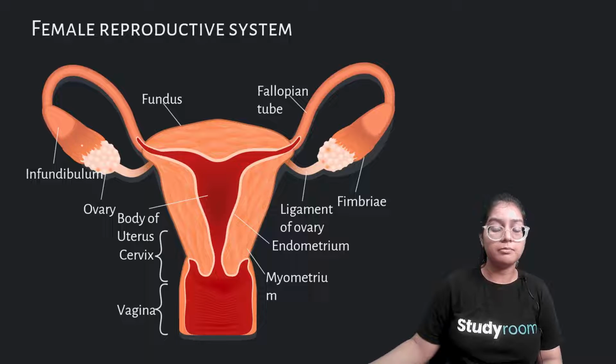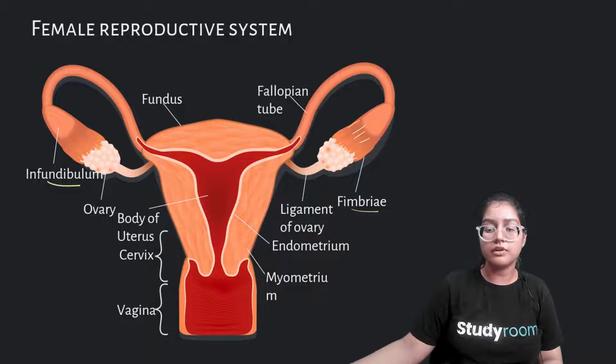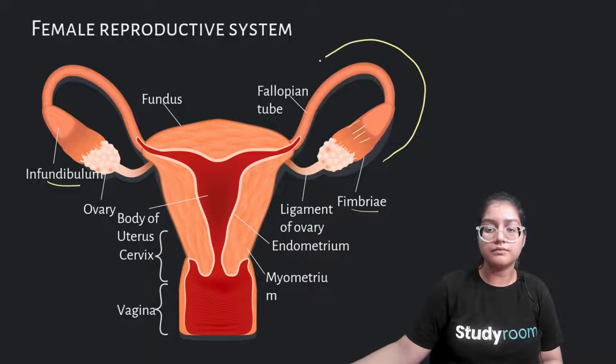And here we have parts. This is the ovaries. So we have a pair of ovaries, infundibulum and fimbriae. So you can see this structure. When an egg travels like this, from here it goes all the way back inside to there, and from here it goes in here.